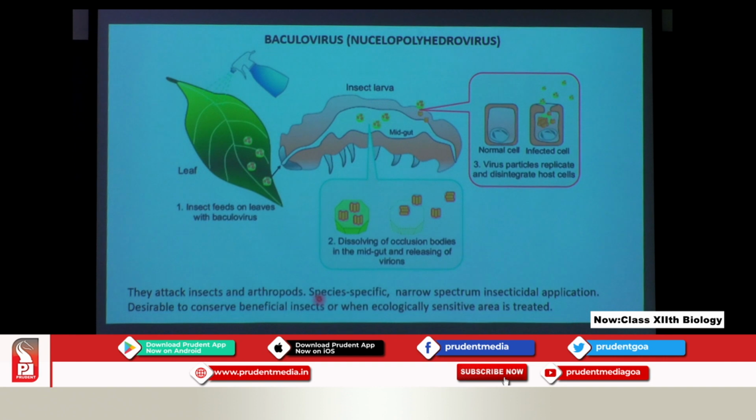Now one thing is important, that they are species specific. They are a narrow spectrum insecticide application. Now what is this essential for? It is desirable to conserve beneficial insects or when an ecologically sensitive area is treated. This application will conserve the beneficial insects, and is used when an ecologically sensitive area is treated.